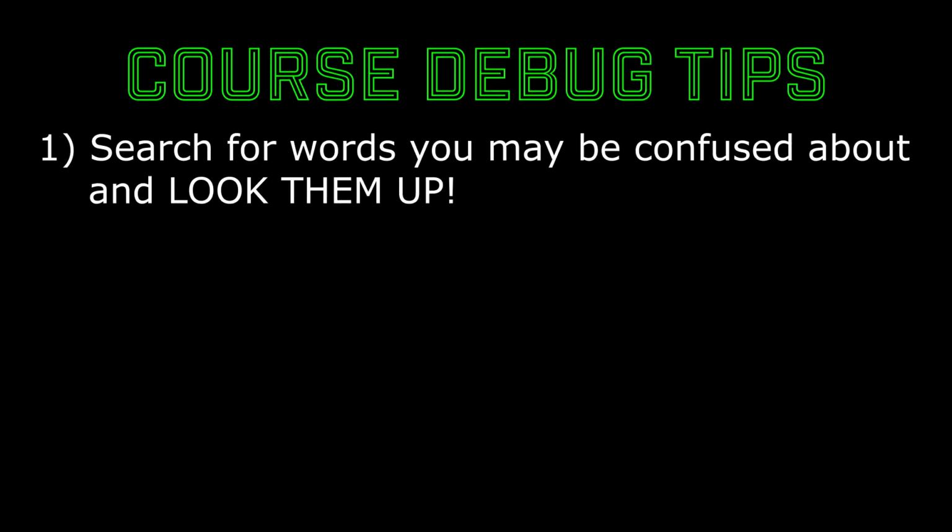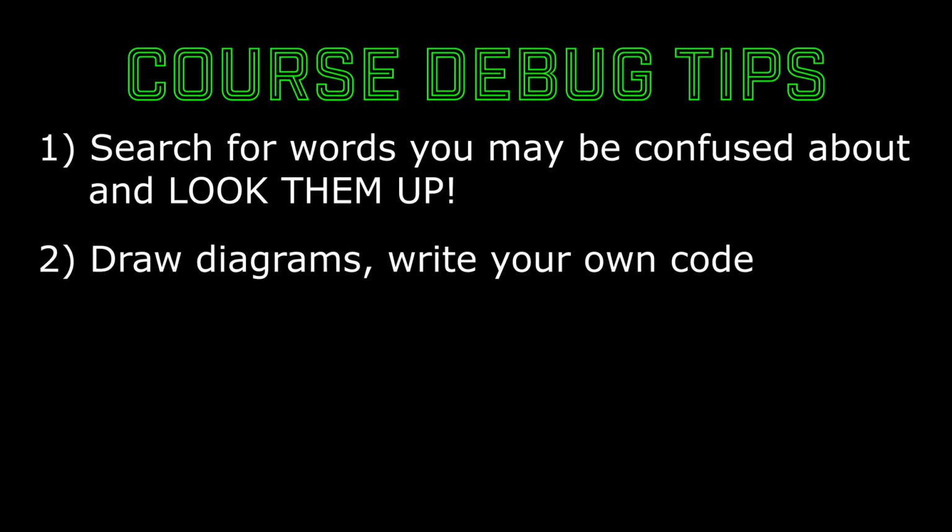And by the way, if you're having any trouble at all or feel confused in this course, here's what you should do. First, go back through the material you've already studied and look for any word or mathematical symbol or term you don't fully understand or feel confused about, and look it up. Second, draw diagrams or write code to help yourself understand the concepts.